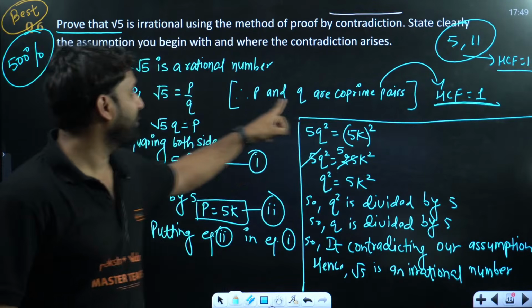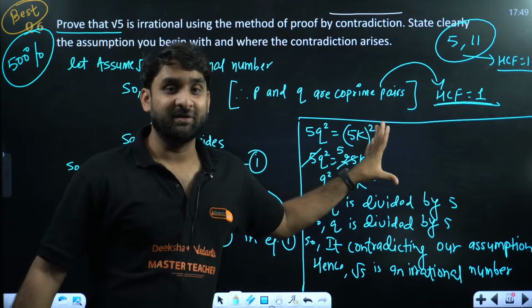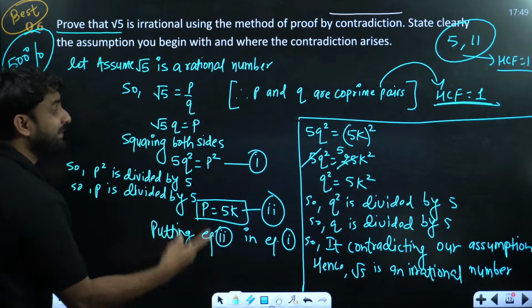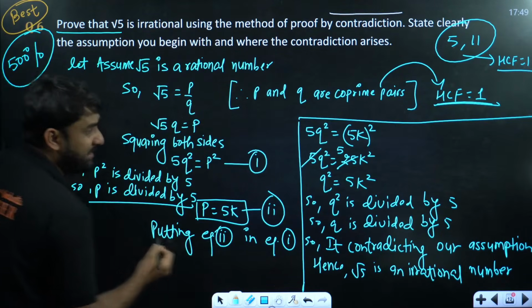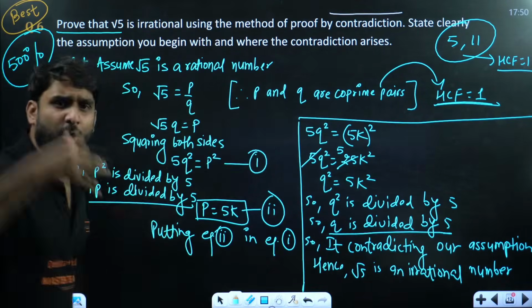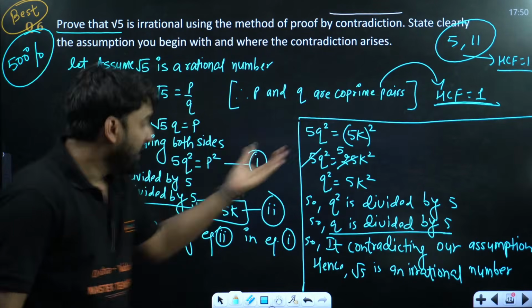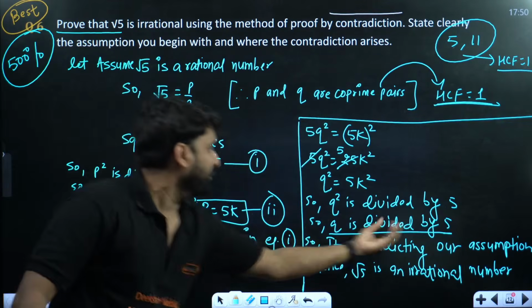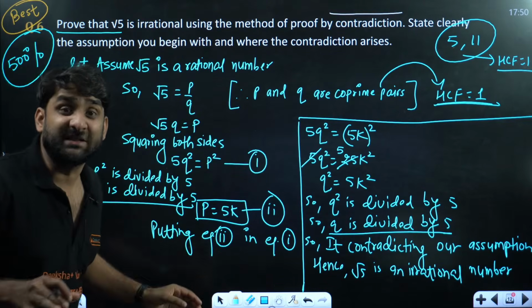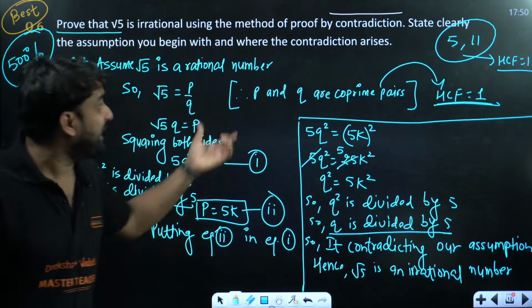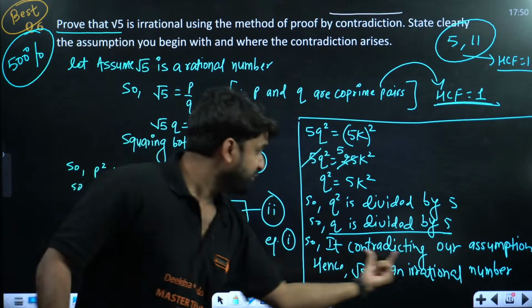Similarly, P and Q are co-prime, so HCF will be only 1. But as you start the solution of this question, you will get one more piece of information. P is divisible by 5 and Q is also divisible by 5. How is it possible? If we have assumed P and Q are co-prime and we are getting P divisible by 5 and Q also divisible by 5, it means we are getting one more factor, which is violating our assumption, producing a contradiction.